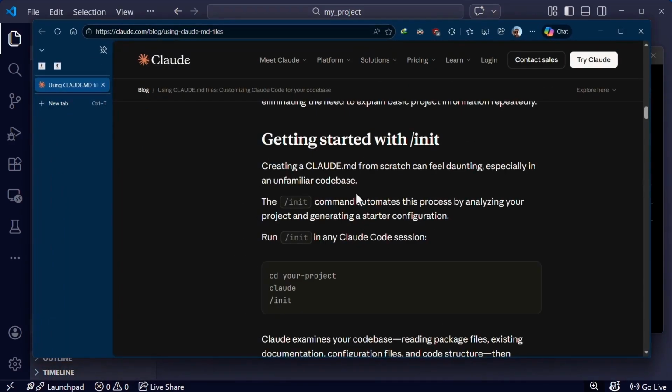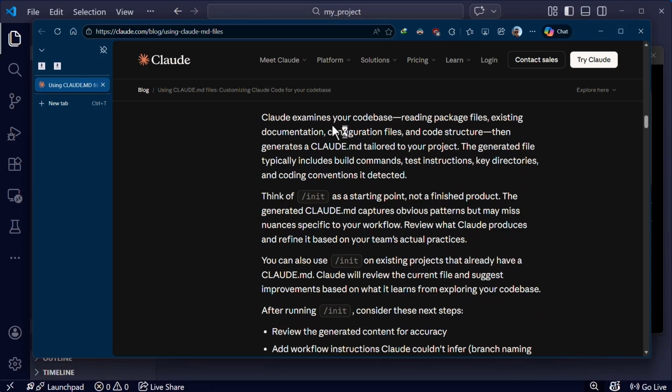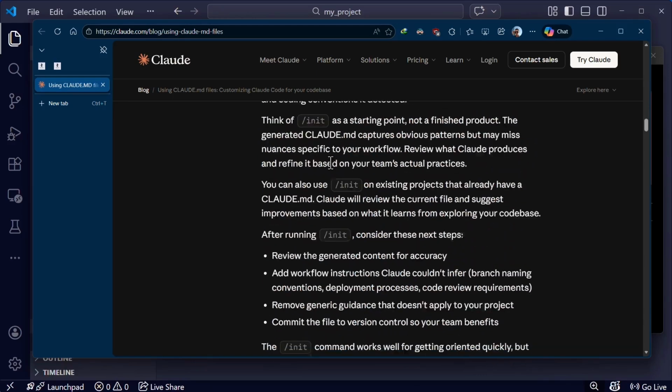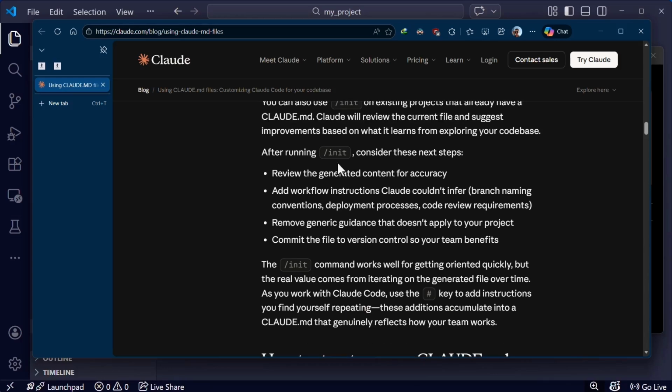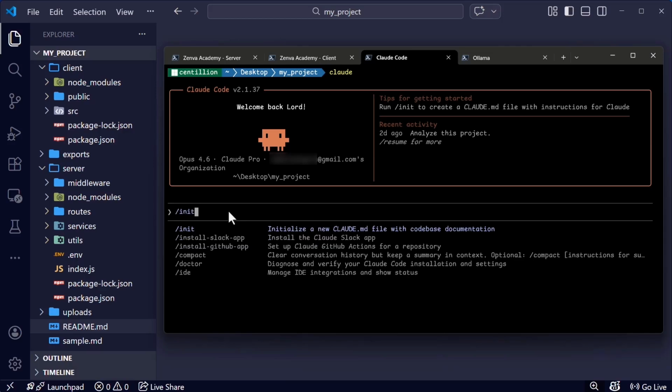In this blog, it says that we can start with this /init command. This command automates this process by analyzing your project and generating a starter configuration. So it basically creates this claude.md from scratch by analyzing your project. Here it says Claude examines your code base, reading package files and existing documentation if it's available. And that is pretty cool. So what we're going to do is type that command. Here it also says, run the init command. So /init.